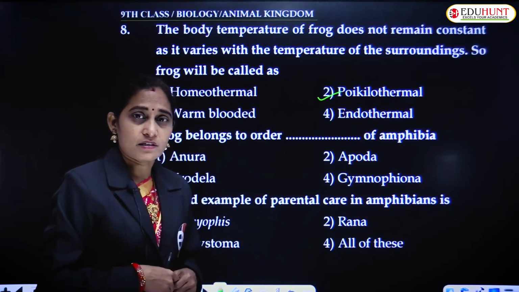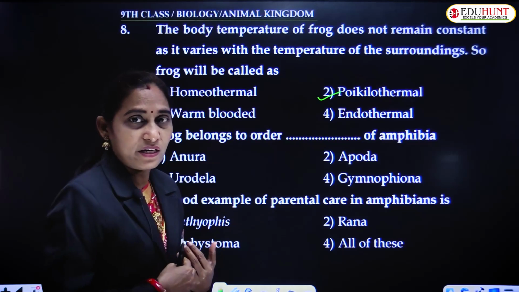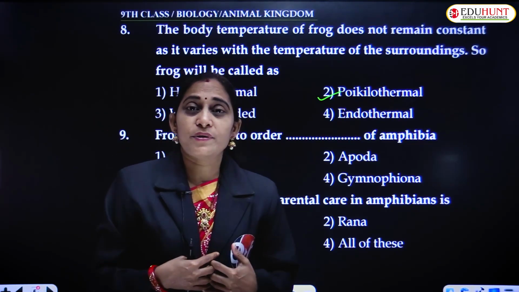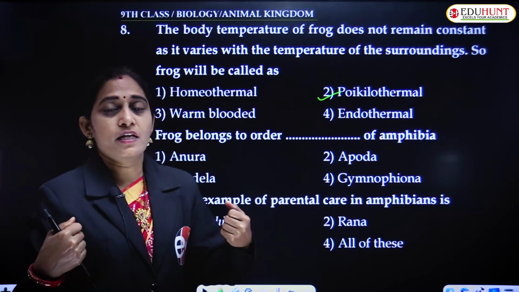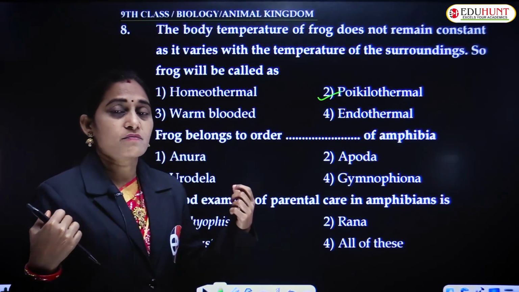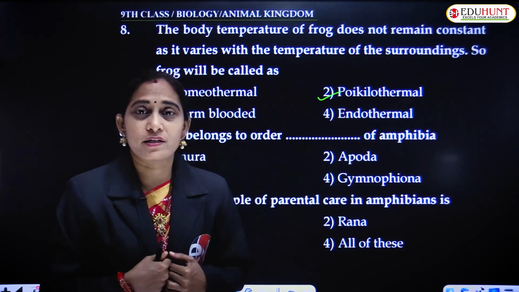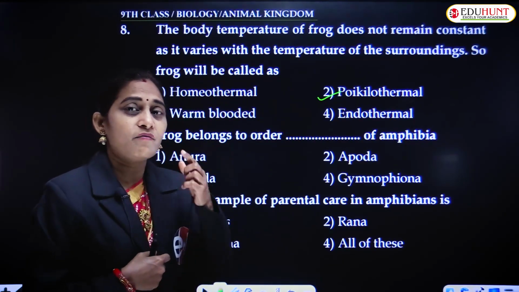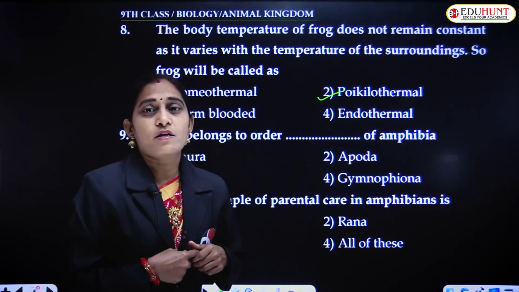In humans, it is constant. During winter, if it is low temperatures, we cover our body with additional clothes, or by wearing jerkins. Like that we protect our body from cold. And during summer we prefer to stay in AC rooms.